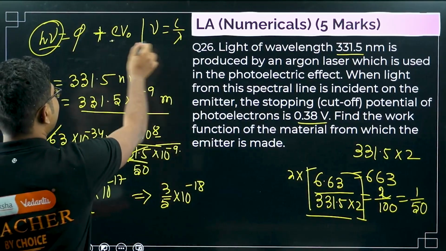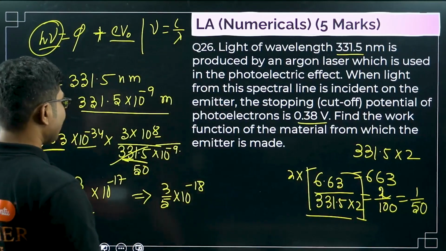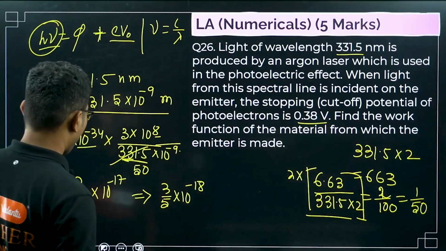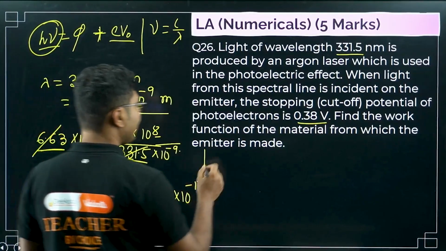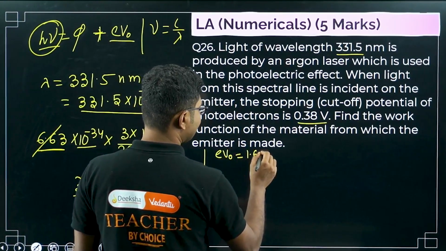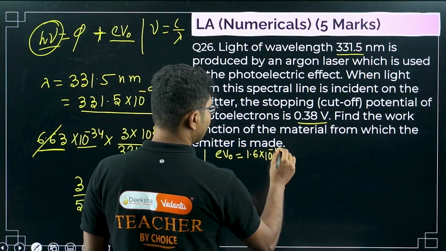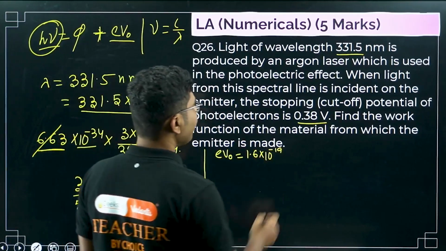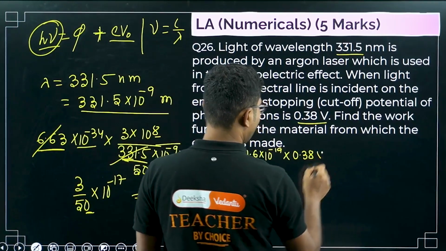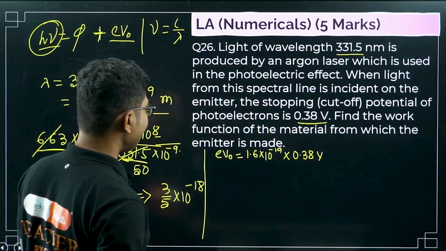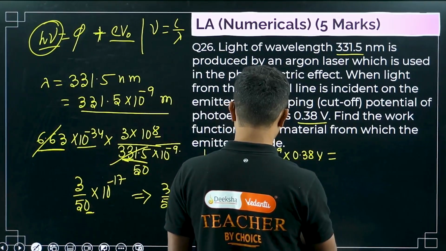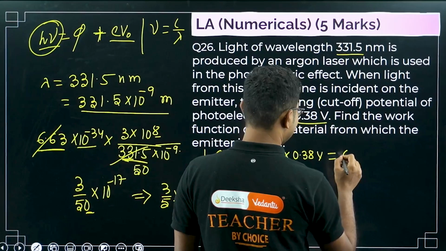Now we have to calculate the eV part and subtract it to calculate the work function. So what is eV? e is 1.6 times 10 to the power of minus 19. What is V? V is given, 0.38. So you can multiply it. It will be almost equal to 6.4.